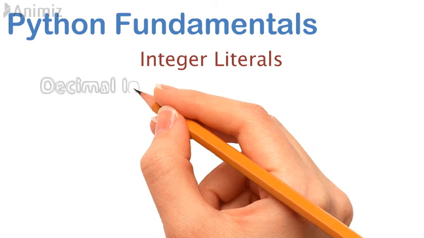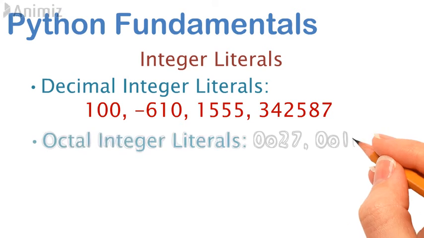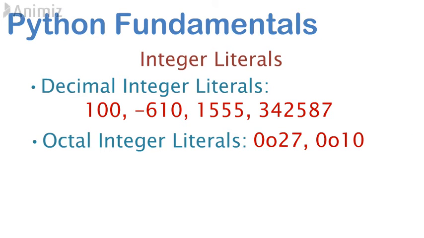Integer literal has three types: decimal integer, octal integer literal, and hexadecimal integer literal. Look at the example of each type. First one is 100. Next, minus 610. Next, 1555. Next, 342587. These are decimal integer literals because they satisfy all the conditions, that is, at least one digit and not having any decimal point.